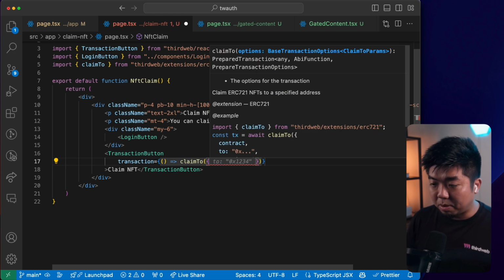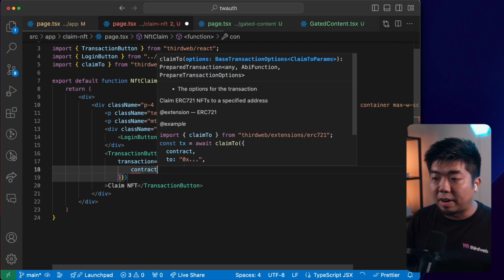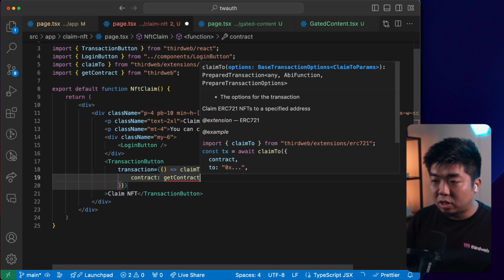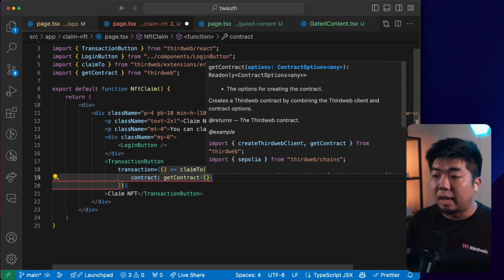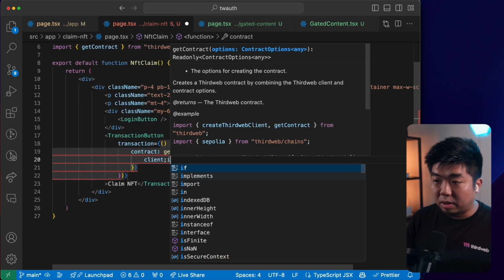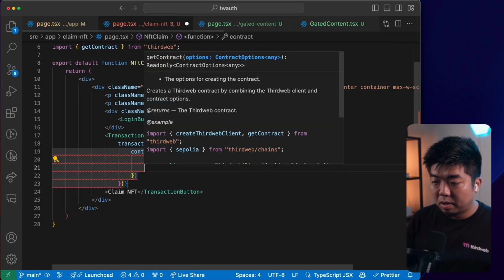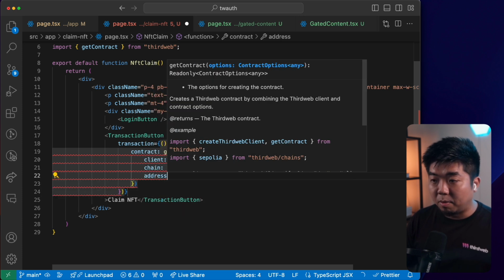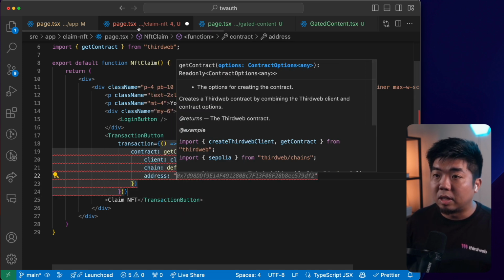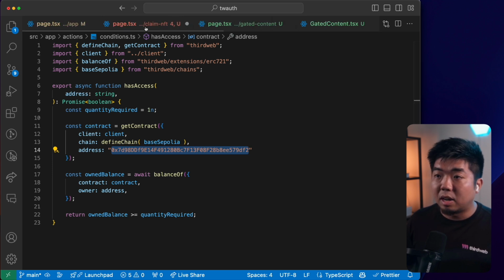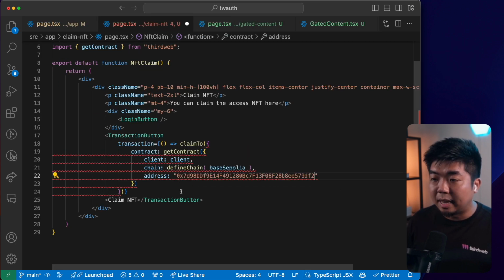And we're going to have to provide it with a few things. We're going to have to provide it with our contract. So we're going to get our contract again, similar to how we got it in our conditions.ts file. We're going to provide it with our client. We're going to provide it with our chain, which is going to be base Sepolia. And then we're going to provide it with our contract address, which I can come back to conditions here and just grab that contract address again, paste that in.